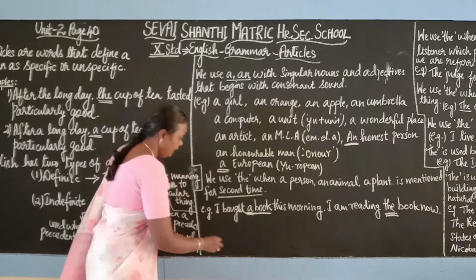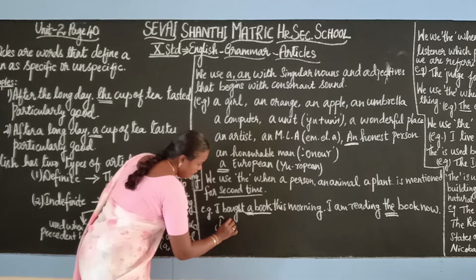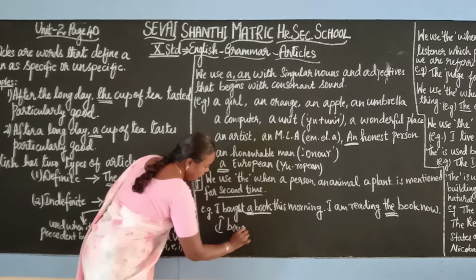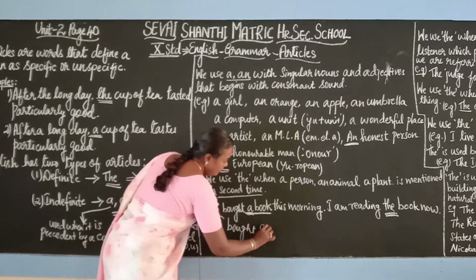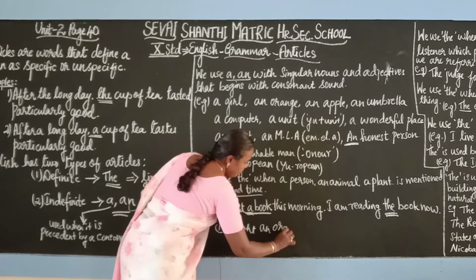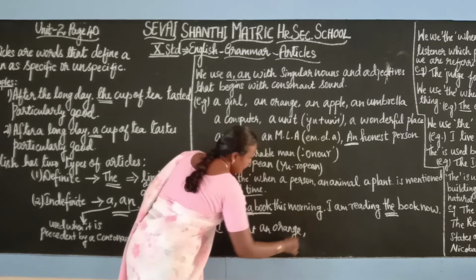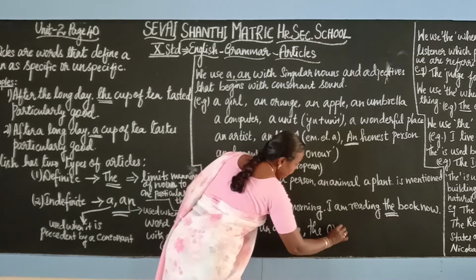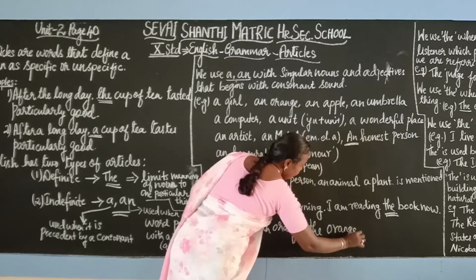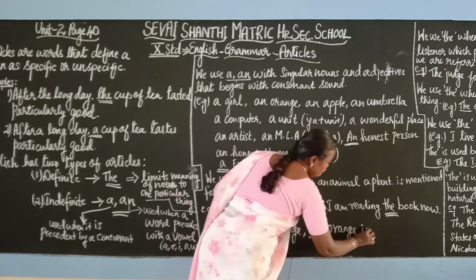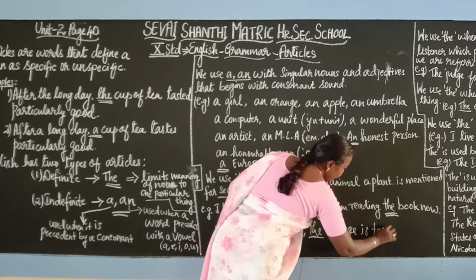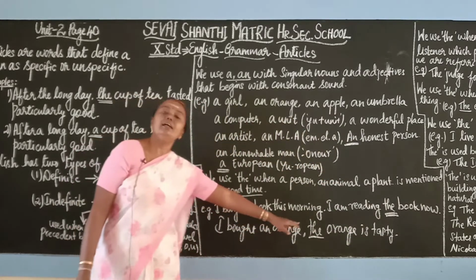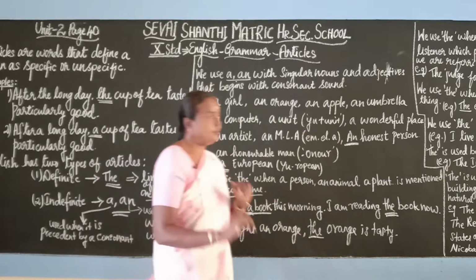Like that, I bought an orange, comma, the orange is tasty. The second time we are using the. So when we are using it the second time, we will be using the. Okay, you understand, I hope.